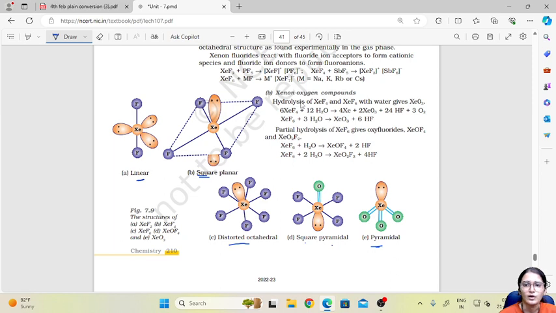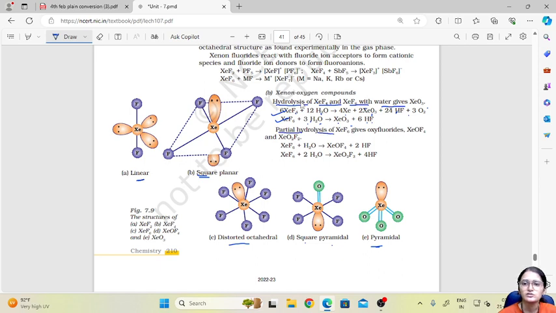One more important thing is these reactions. Xenon compounds can undergo complete hydrolysis and partial hydrolysis. Complete hydrolysis of xenon tetrafluoride and xenon hexafluoride with water gives xenon trioxide. Xenon tetrafluoride when treated with water gives xenon, xenon trioxide and hydrogen fluoride, and xenon hexafluoride when treated with 3 molecules of water gives xenon trioxide and hydrogen fluoride. These two reactions show the complete hydrolysis.